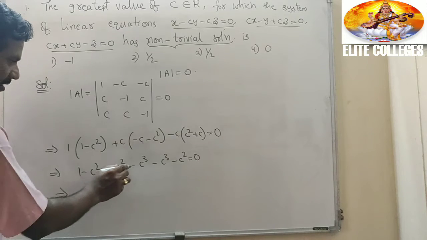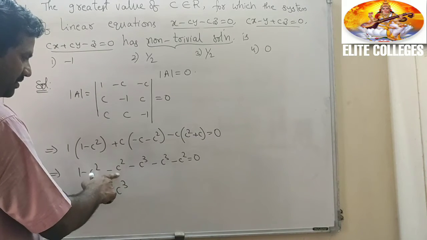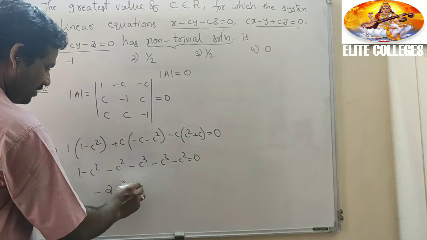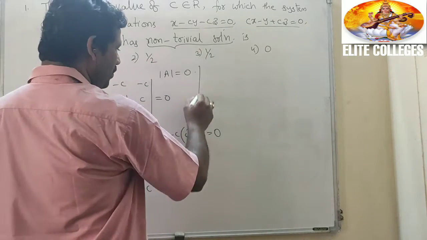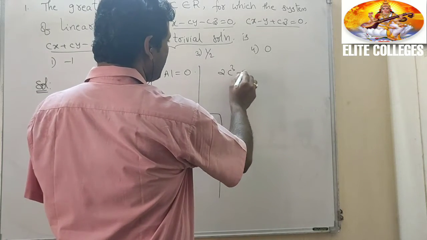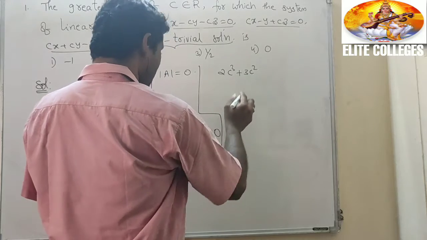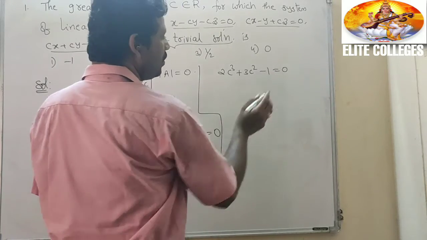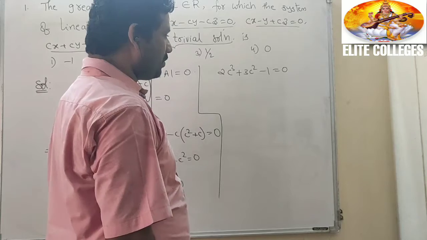That implies minus c cube minus 2c cube minus c square minus c square minus 3c square plus 1 equal to 0. Now multiply with a minus sign: 2c cube plus 3c square minus 1 equal to 0.